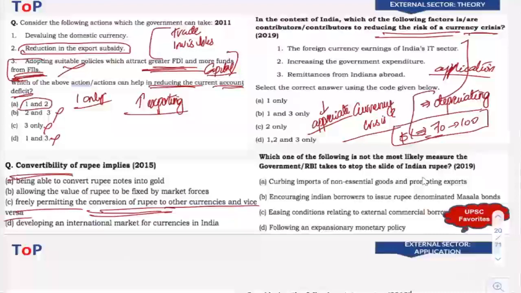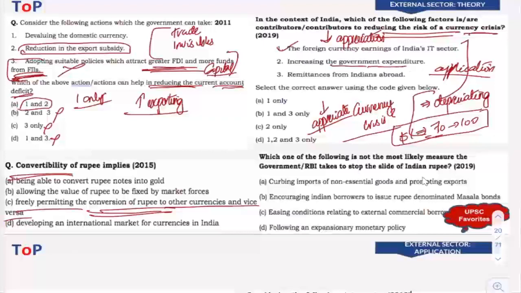Currency crisis means rupee depreciating at a very high level. So whatever things help us in the appreciation of rupee, right? When does rupee appreciate? When we earn foreign exchange, rupee will start appreciating. So foreign earnings of India's IT sector. Now that means we are earning foreign exchange. That means the rupee will appreciate. Appreciation of rupee will take place. So that will be right.